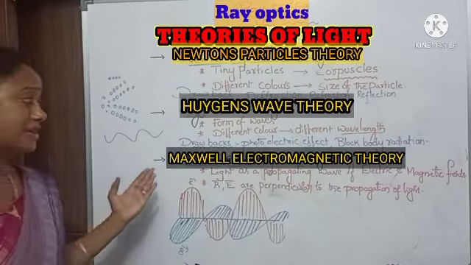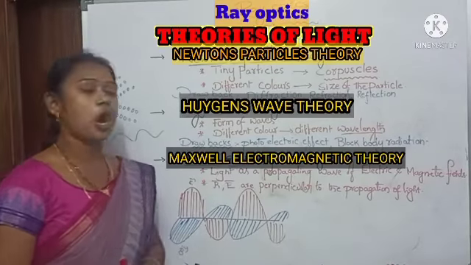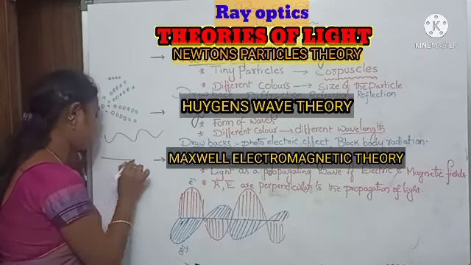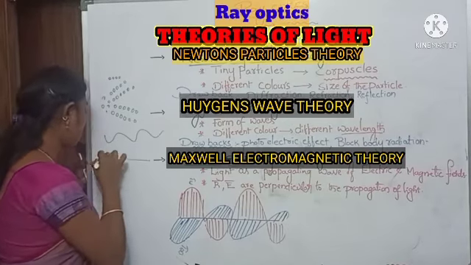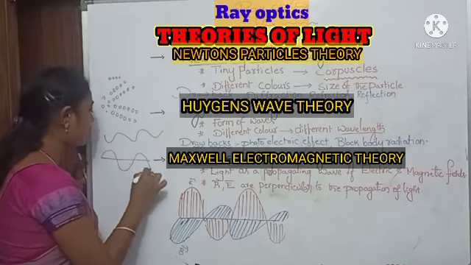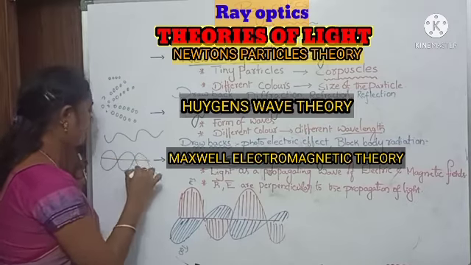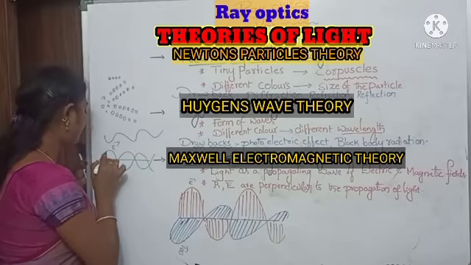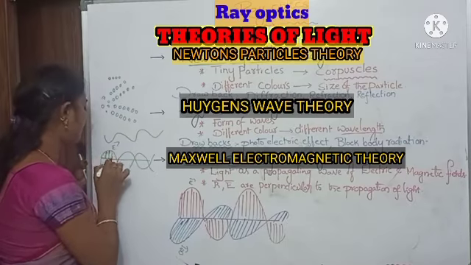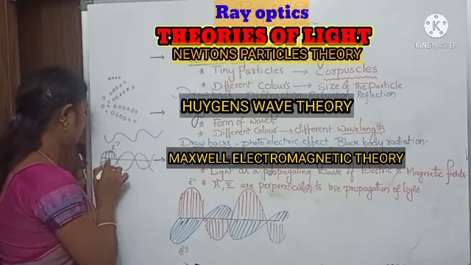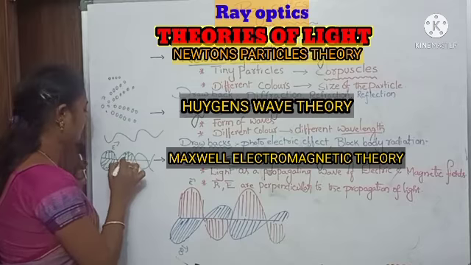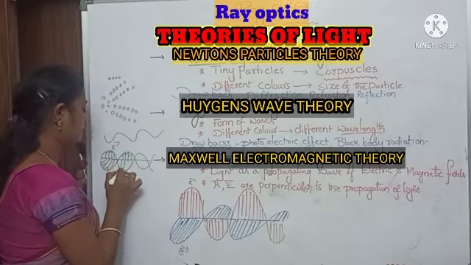Next, Maxwell electromagnetic theory. According to Maxwell, the light wave consists of both an electric field and a magnetic field. The electric field and the magnetic field are perpendicular to each other, and perpendicular to the direction of propagation of light.